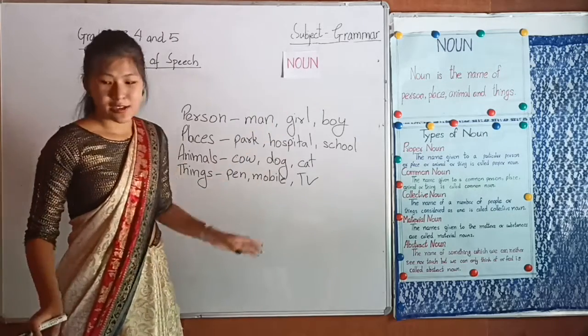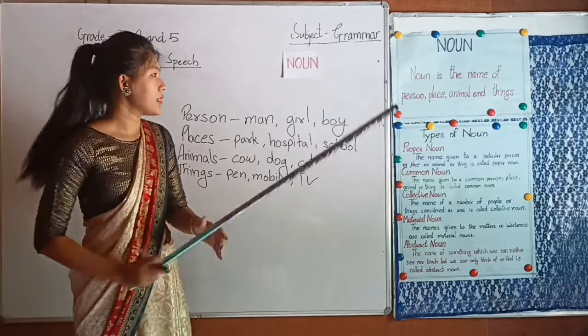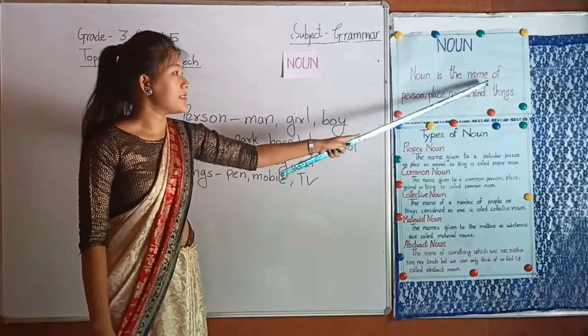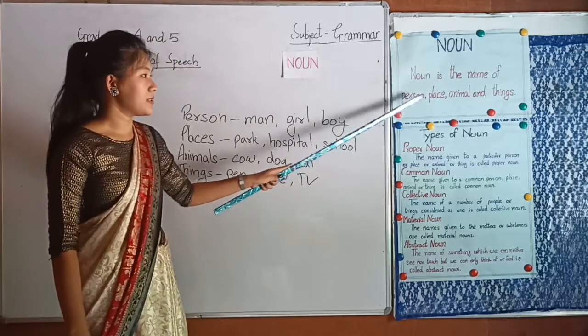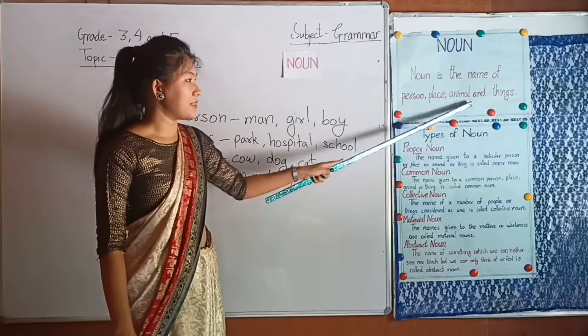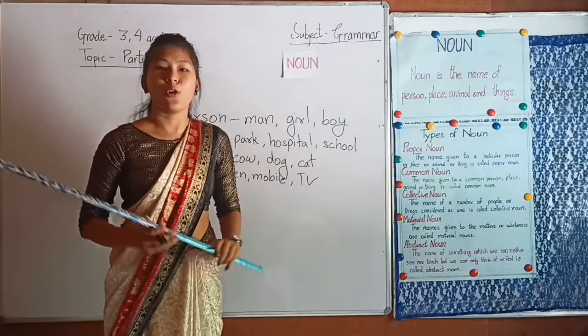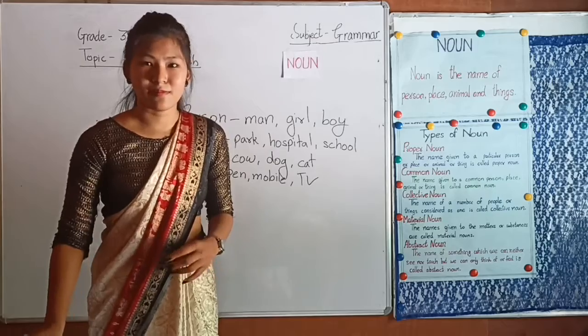Please look into the chart. There is the definition of a noun. Noun is the name of person, place, animal and things. Hope you understood what is noun.